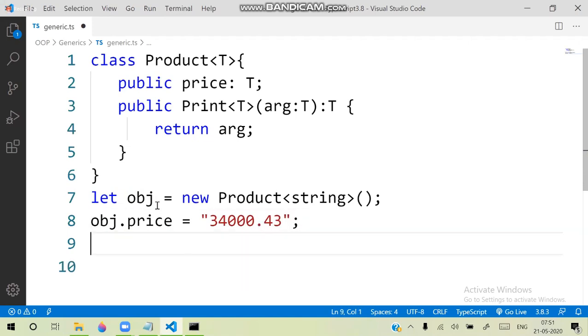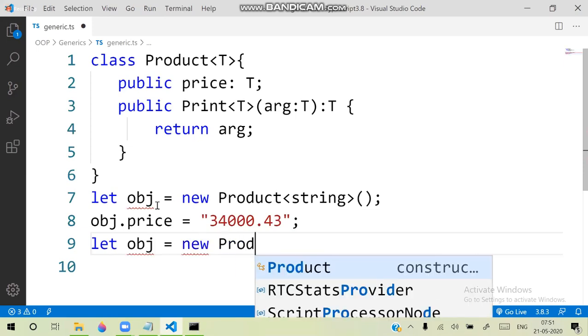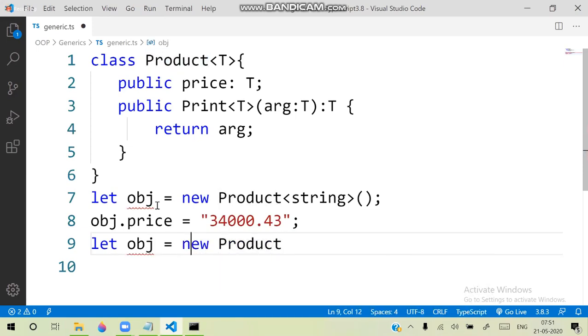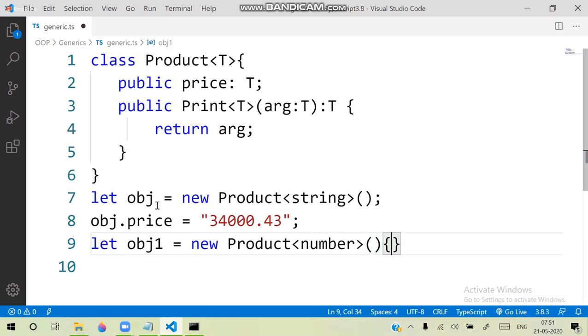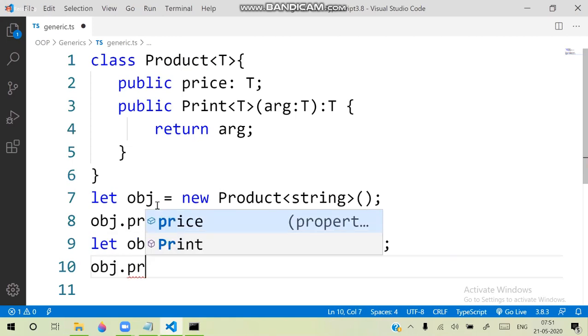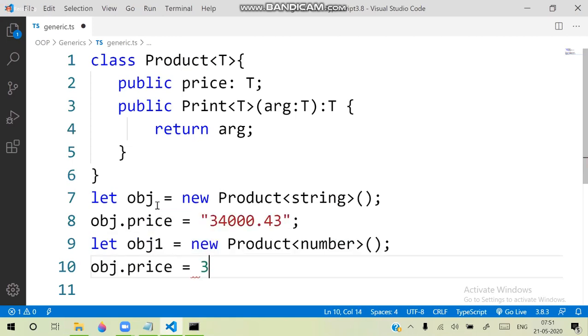So when I create this object again, where I defined this object one again, and I defined new product, and I said that this is a number type, then object dot price, this time price is able to handle a numeric value.